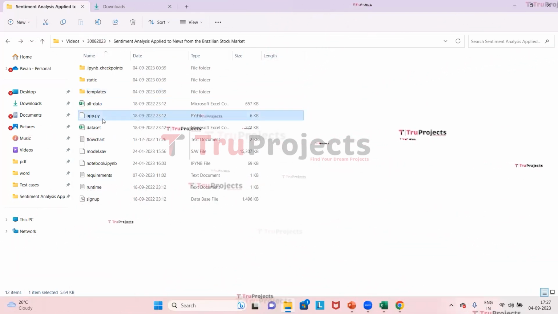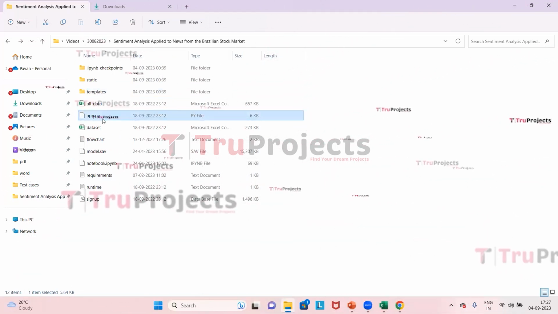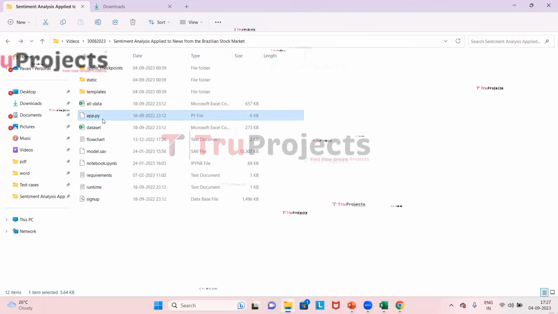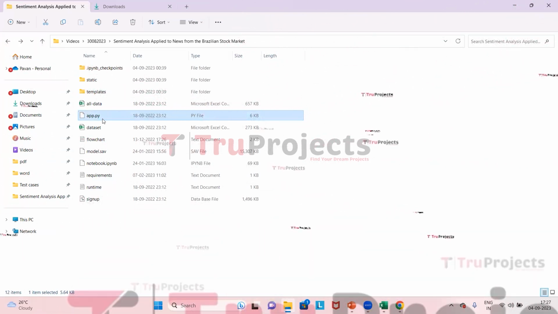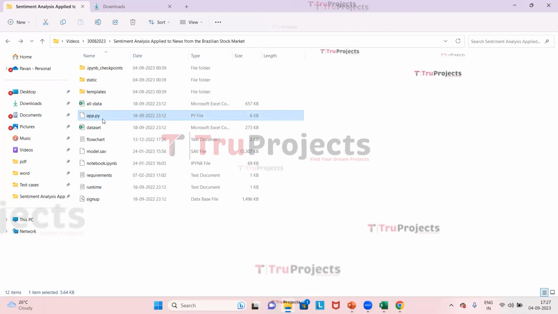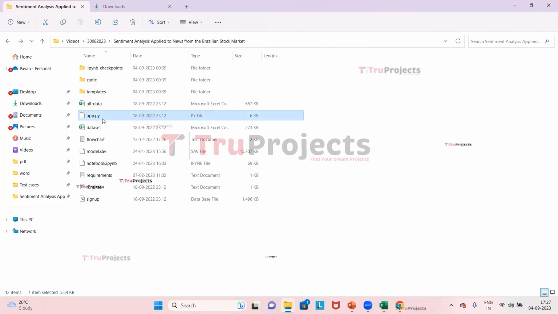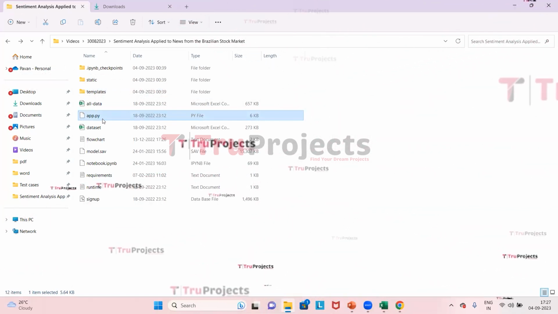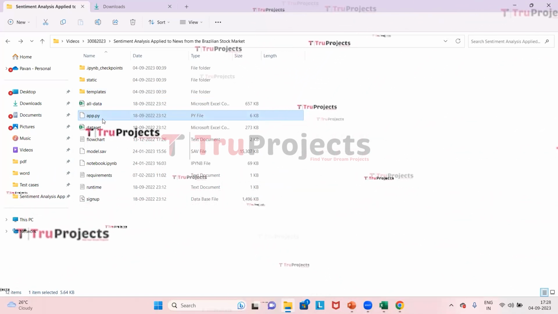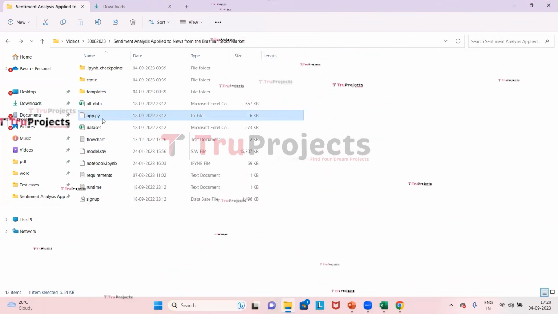This is the app.py file. This file contains the information related to the front-end logic. It could include code written in Python that handles server-side operations, such as processing user requests, interacting with the database, and generating dynamic content to be rendered in the HTML templates.